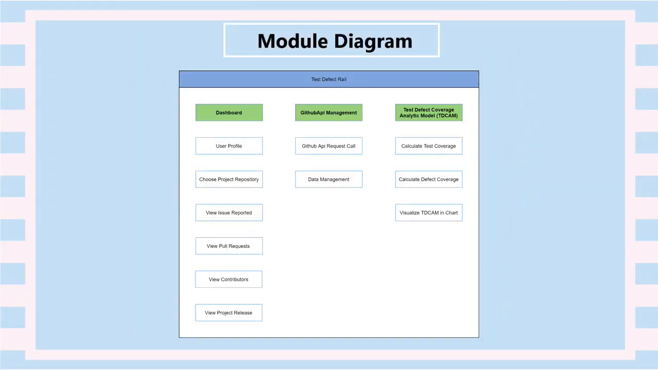This figure shows the module diagram of this system. It has three main modules, which are the dashboard, GitHub API management, and the test defect coverage analytic model, TDCAM. There are six sub-modules inside the dashboard module, which is related to the user interface of this mobile application. The GitHub API management module is related to the GitHub API, from which we retrieve data and store it in our database. The TDCAM module is the most important module here, as it is the uniqueness of this system. The sub-module here, which calculates test and defect coverage, is necessary in order to visualize the TDCAM in a bubble chart.